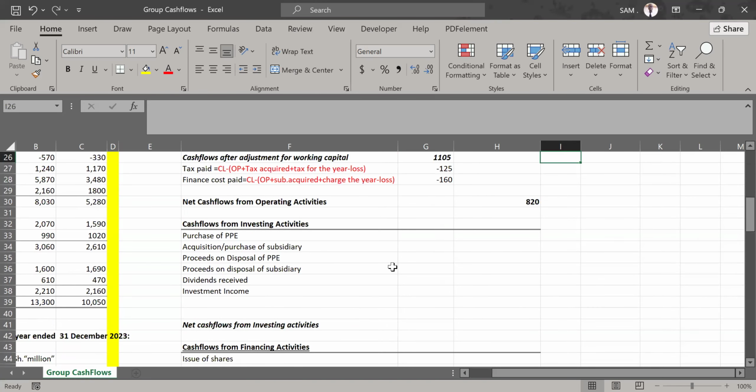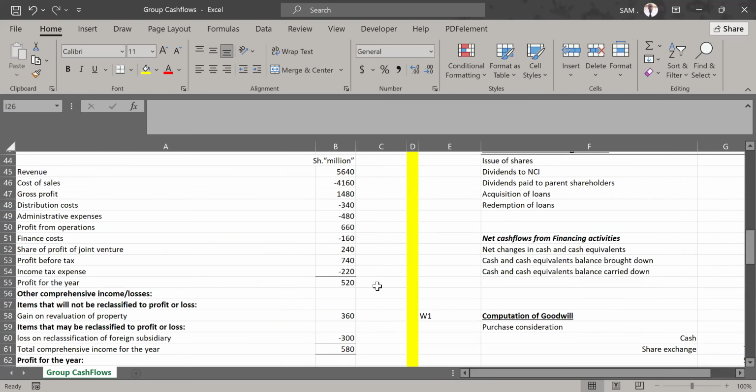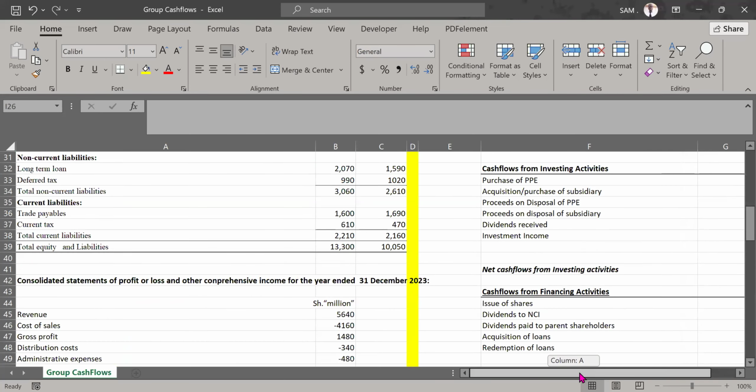Now let's move to the next part, cash flows from investing activities. These investing activities involve huge capital investments and they normally touch on non-current assets, PPE elements, where we ask ourselves, was there any purchase of PPE? Was there any acquisition of a subsidiary? Note 1 already tells us there was. You can see there was an acquisition of a subsidiary there. That falls under investing activities.